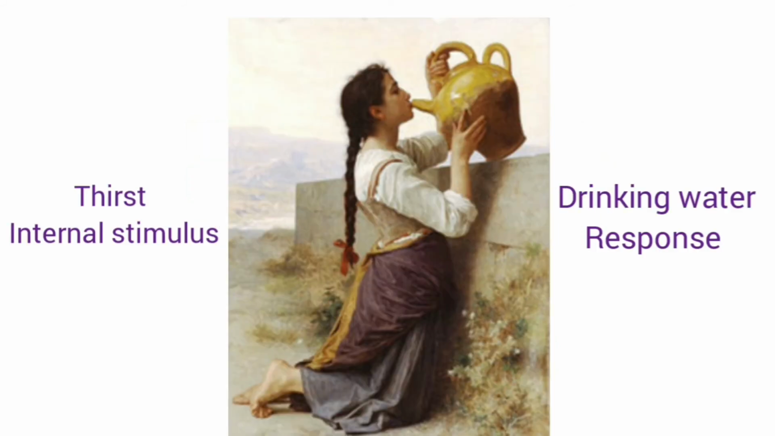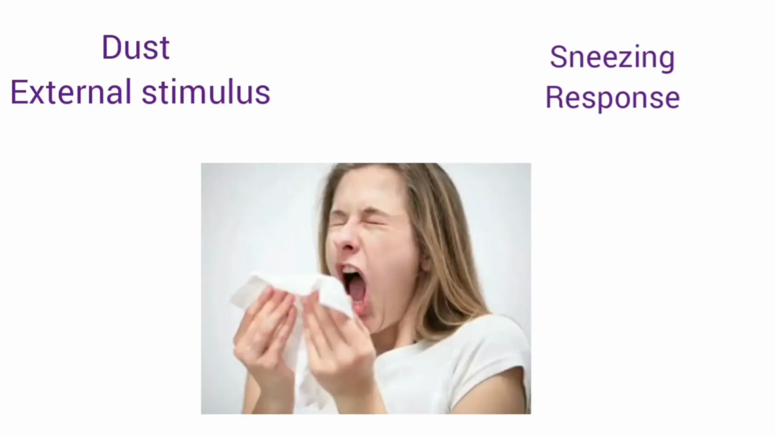For example, if there is an internal stimuli like thirst, the body's response will be to go and drink water. For example, if the external stimuli is dust, there is sneezing, and this is the response. Dust is the external stimulus, and sneezing or coughing because of the dust is the body's response.